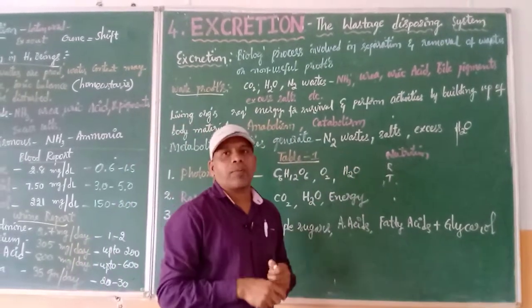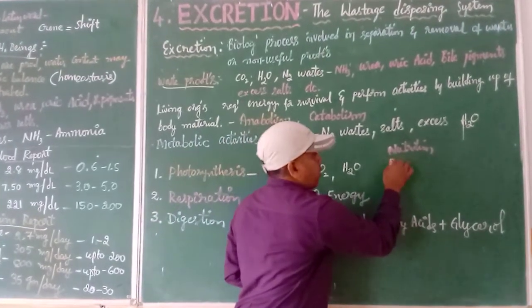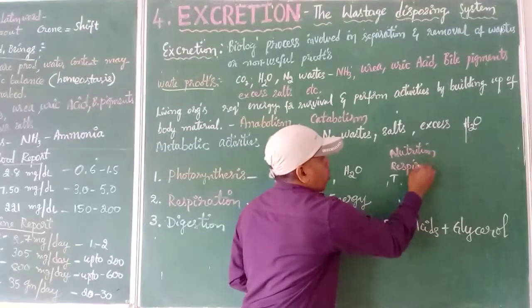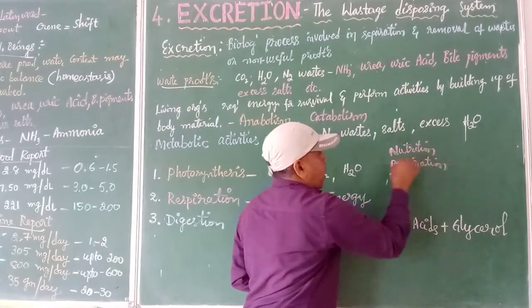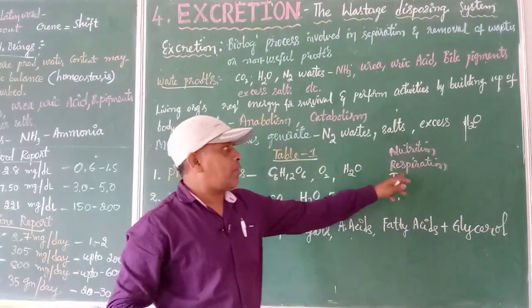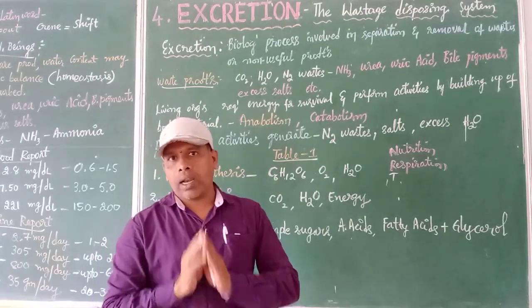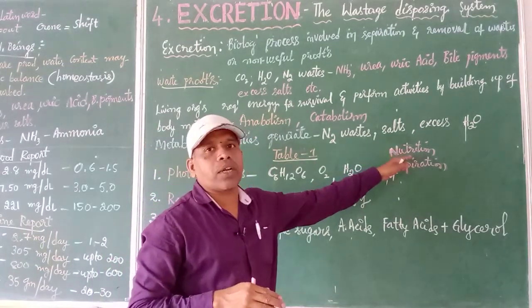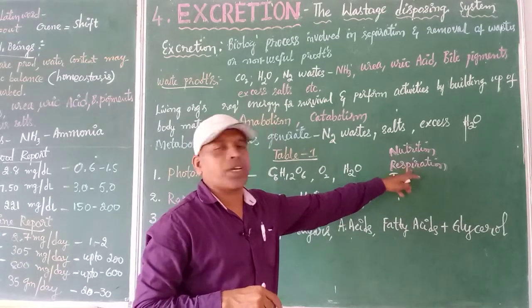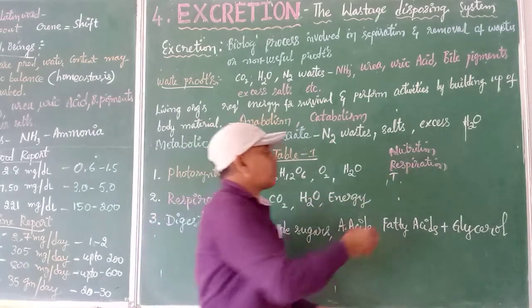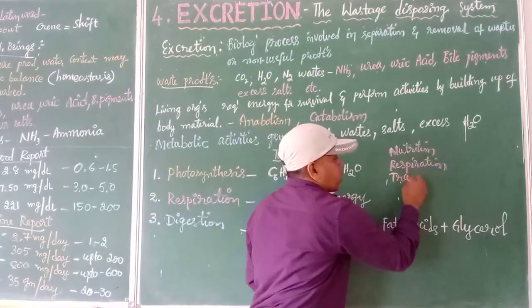Second chapter we have seen about respiration. Here we have seen how the energy is produced in our body after taking the food, and we have studied in detail about the respiratory system, that is about the lungs. First chapter we have studied about the digestive system, second chapter about the respiratory system, and the third chapter about transportation.